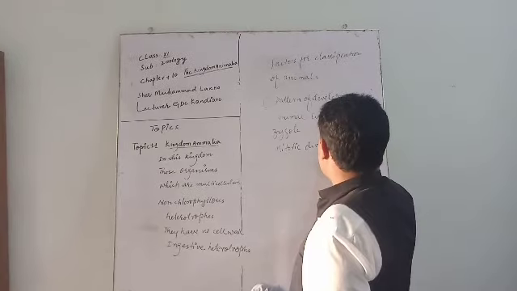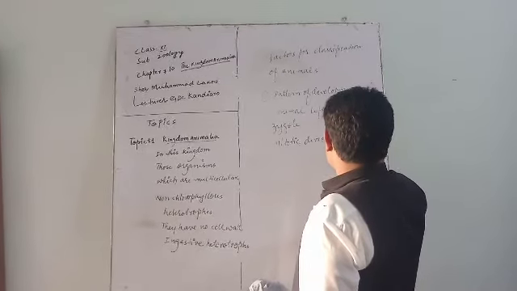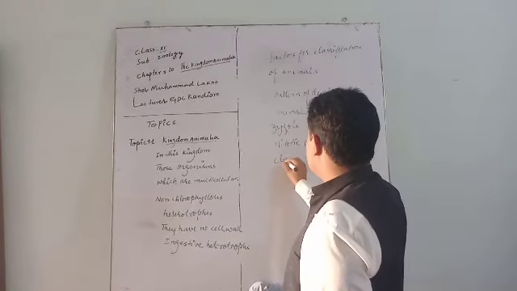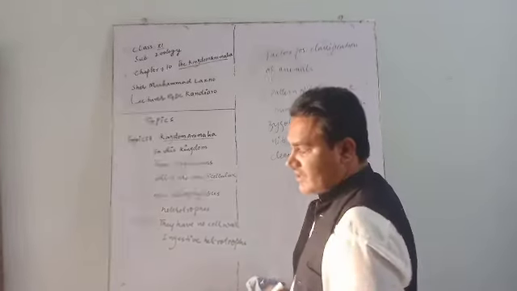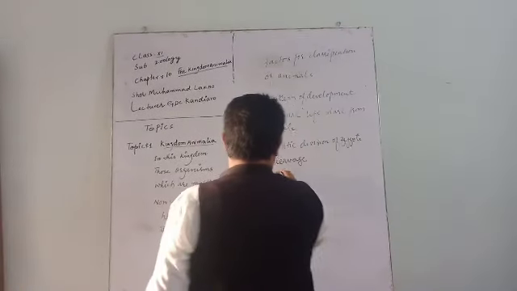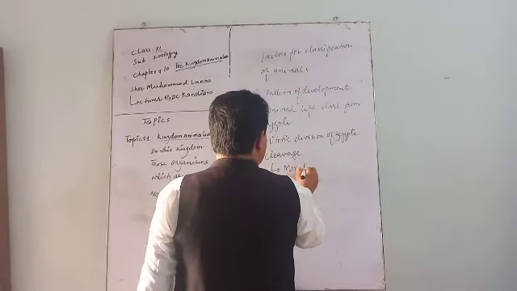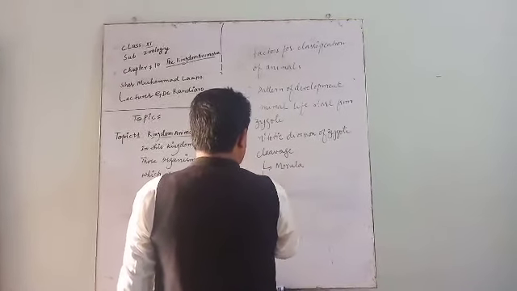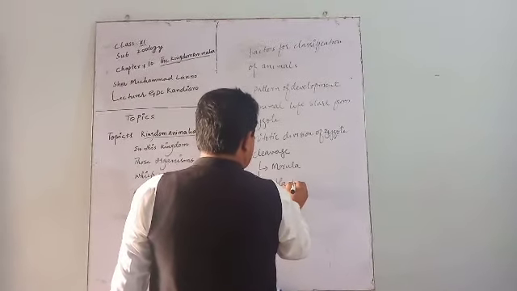There are the following stages of cleavage. Number one is morula, ball-like structures are formed. Number two, blastula.